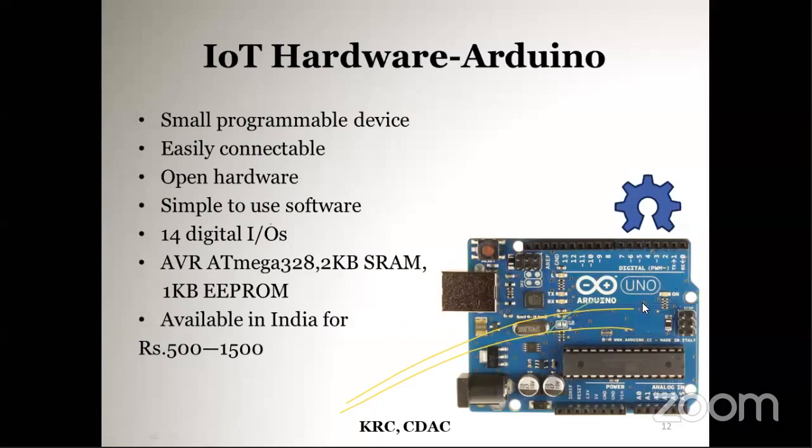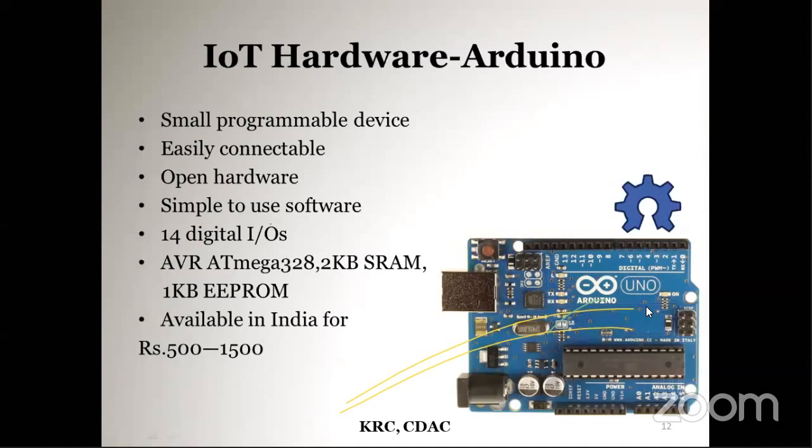This Arduino board is available in different flavors. This is Arduino Uno. Arduino Mega is somewhat bigger than the Arduino Uno, with more GPIO pins and more memory. It is the largest Arduino, we can say. Another is Arduino Nano, a very small device.